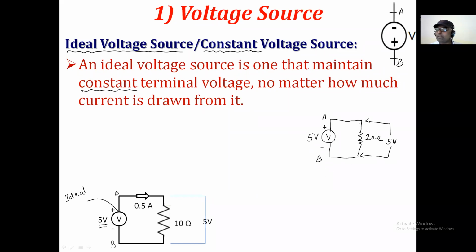Because it will always keep 5 volt developed between A and B, no matter how much current flows. Now we know the resistance and we know the voltage across it, so you can calculate the current. Is it right? And this current is nothing but what? 5 divided by 20, V divided by R. This much current can flow through it.